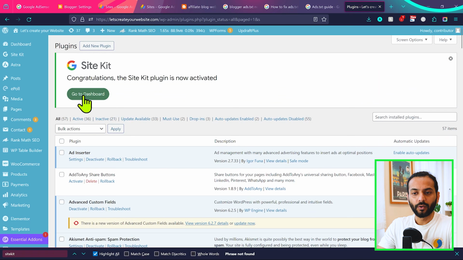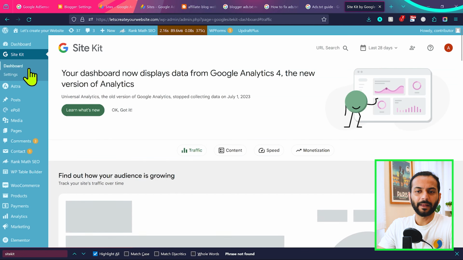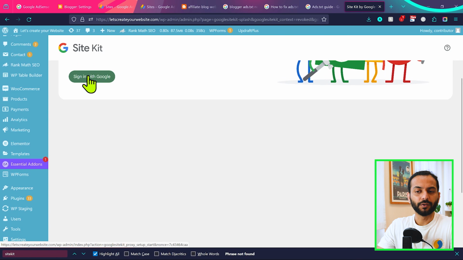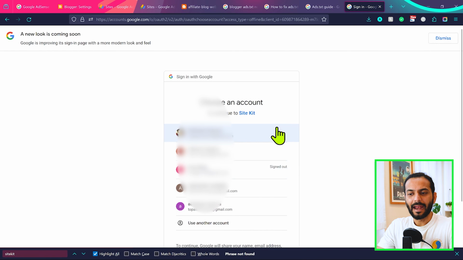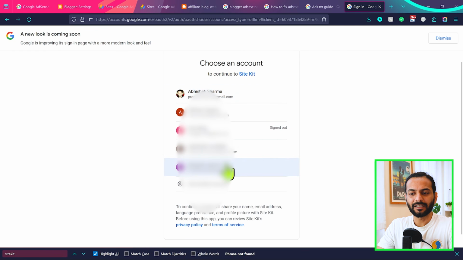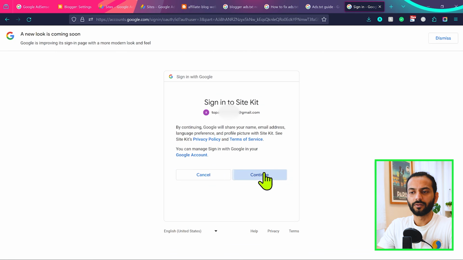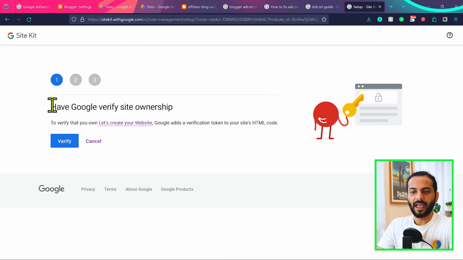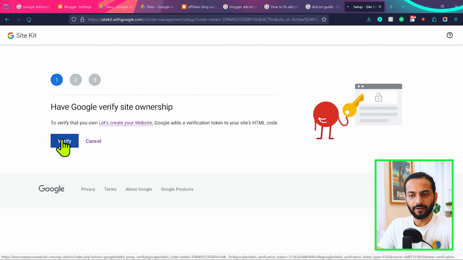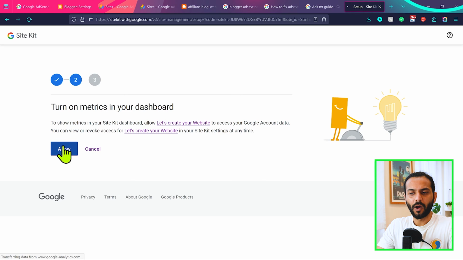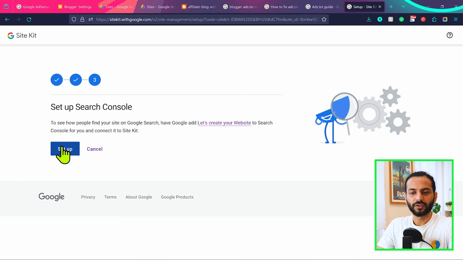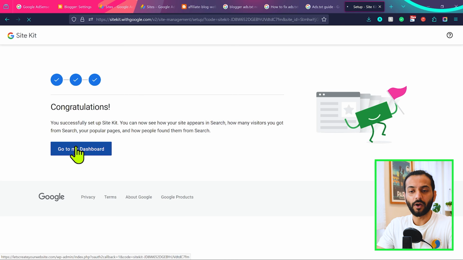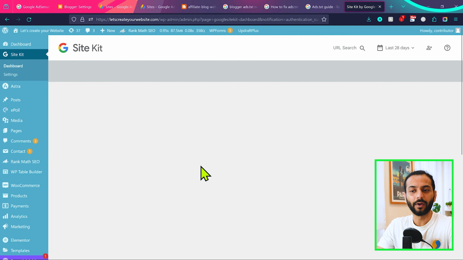And guys, if you have a WordPress website, this is the best way to connect your website to AdSense. So you can click here, go to dashboard, or you can also find this plugin on the left sidebar here, Site Kit, and click on dashboard. And then you'll have this option sign in with Google. So click on sign in with Google, and then you need to select your AdSense account we just created. So I'll select the same ID and then click on continue, and then select all from here and then click on continue, and have Google verify your site ownership. Click on verify, turn on metrics in dashboard, click allow, and then set up search console, click on setup and go to my dashboard. So now your website is completely connected with your Google AdSense account.